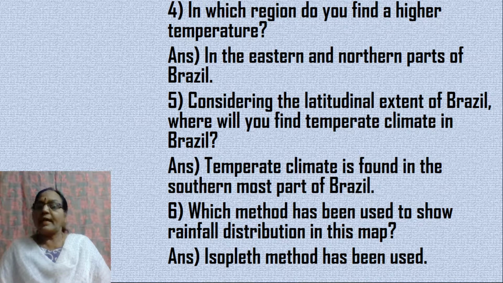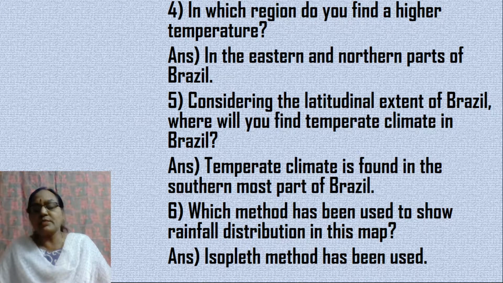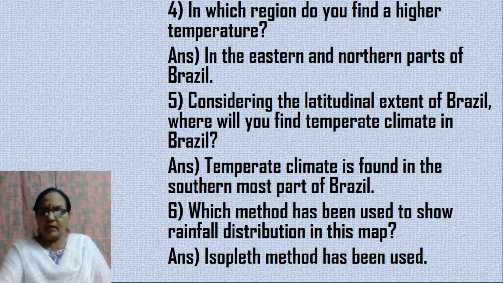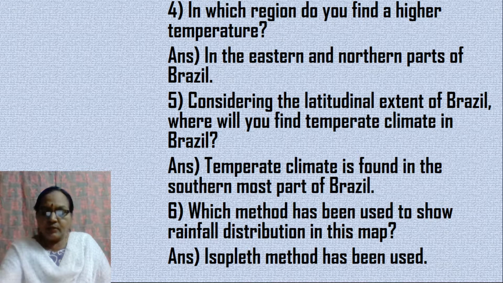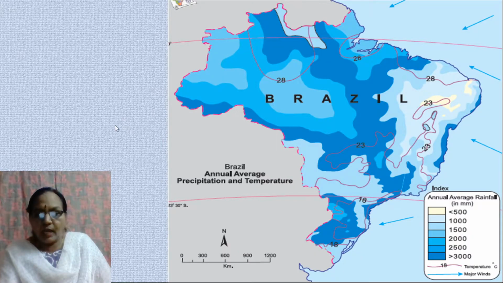Considering the latitudinal extent of Brazil, where will you find temperate climate in Brazil? Now, as you know, the equator passes through Brazil. This is the 23.5 degrees south. What is that? That's the Tropic of Capricorn.